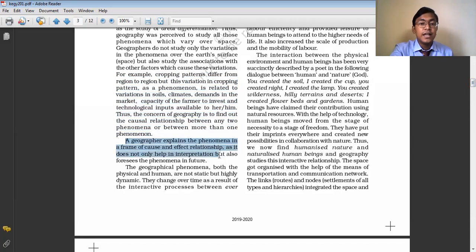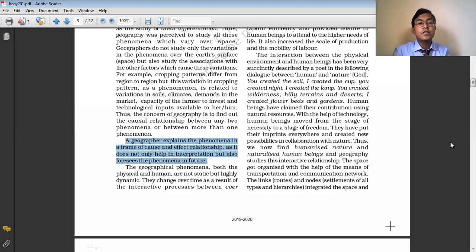A geographer explains the phenomena in a frame of cause and effect relationship, as it not only helps in interpretation, but also helps foresee the phenomena in the future. Suppose today rainfall is taking place.